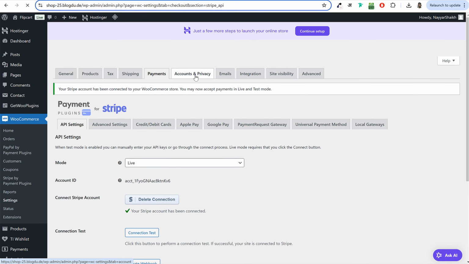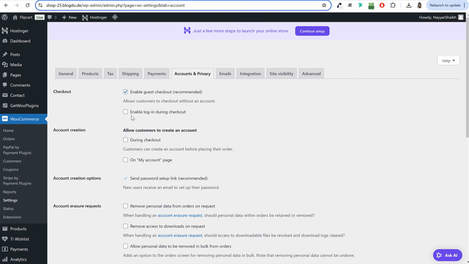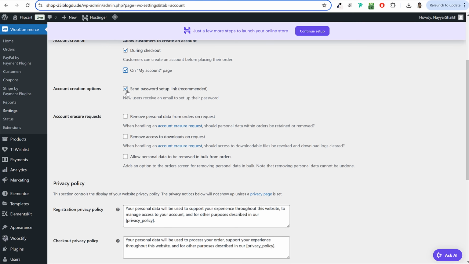Now click on this tab, Accounts and Privacy. Tick mark this option, Enable Login during checkout, which allows customers to create an account during checkout and also on the My Account page. And you can tick or untick this option. It says send password setup link.